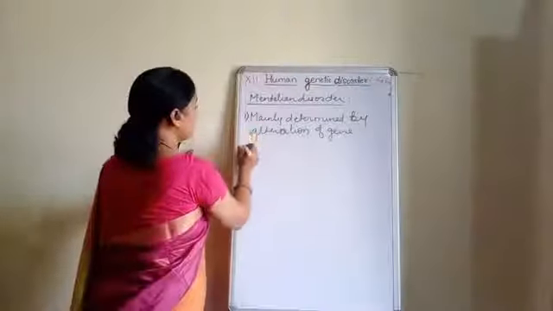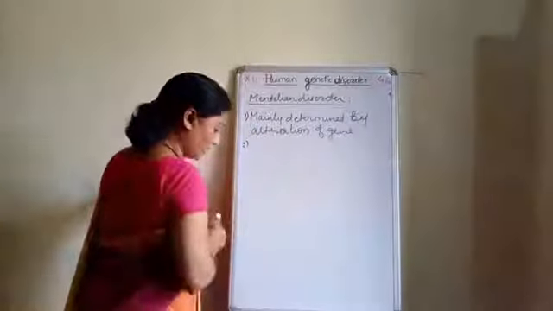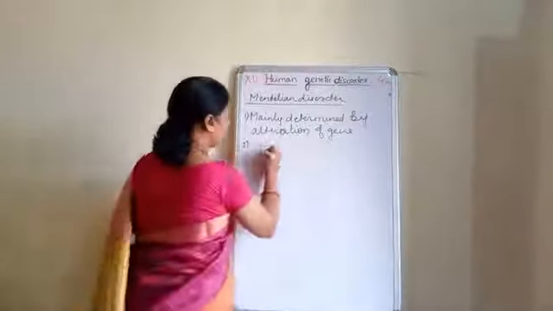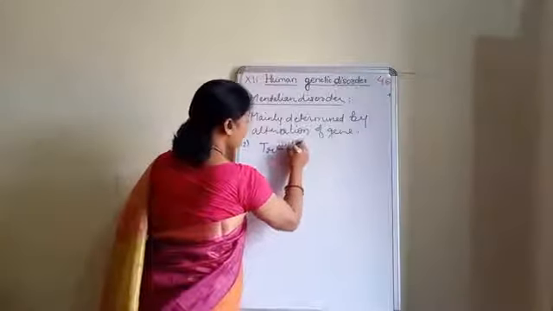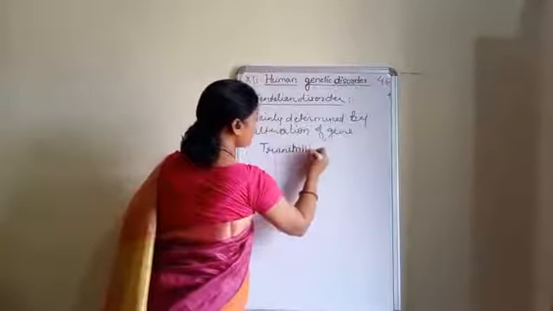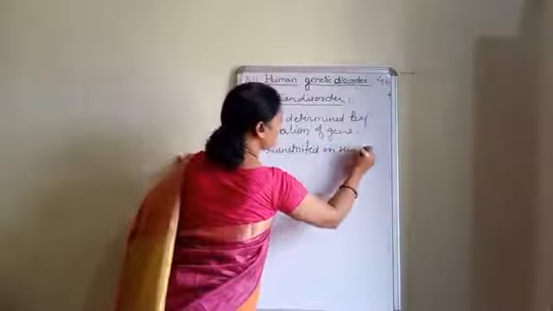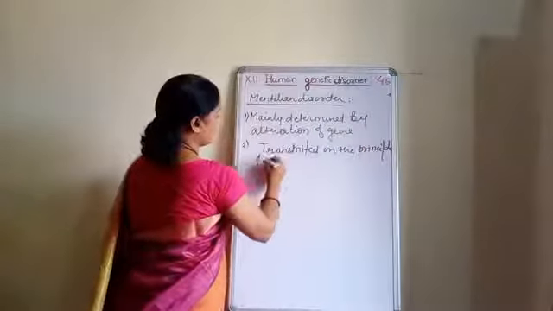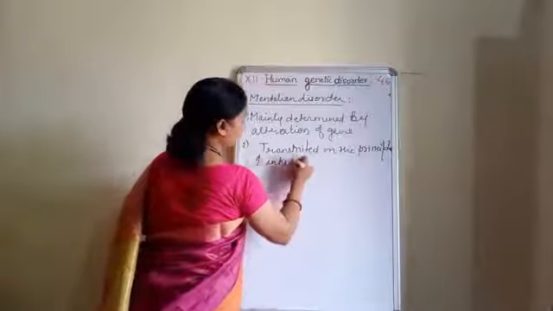Point number 1. Next point we can write down. It can be transmitted on the principle of inheritance.